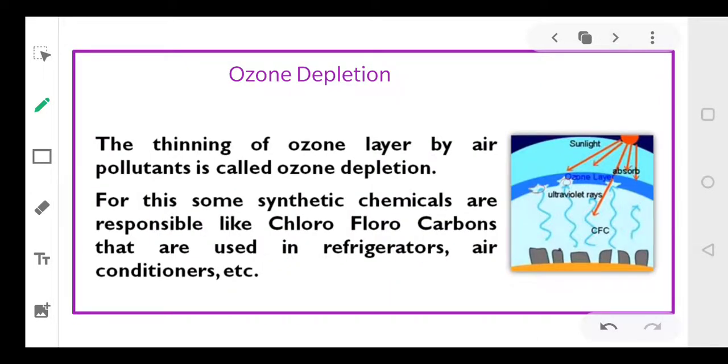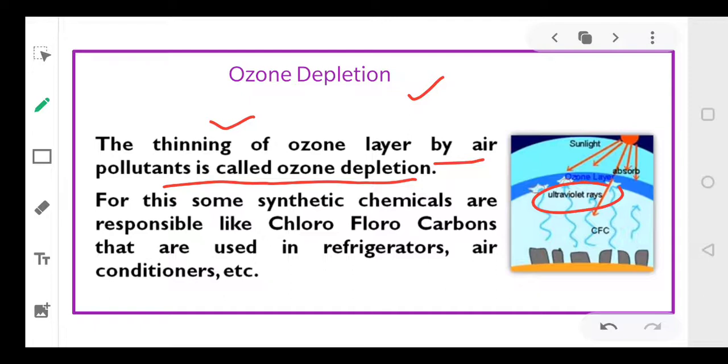Now, as I told you, the ozone layer is very, very important, dear students, and it is present in the stratosphere. But for the last many years, it is continuously being observed that the amount of ozone in our atmosphere is sharply decreasing. So the ozone layer which traps your UV radiations is depleting. It is continuously being reduced. So the thinning of the ozone layer by the air pollutants is called ozone depletion.